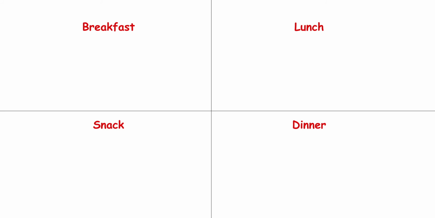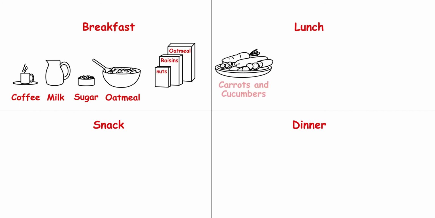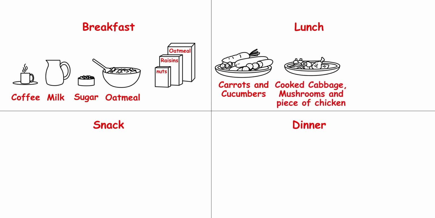For example, for breakfast, one could have coffee with or without milk and sugar, about 3 or 4 tablespoons of oatmeal or another cereal mixed with 1 tablespoon of raisins or another dried fruit, plus a tablespoon of nuts. For lunch, one could have a carrot and cucumber salad, a serving of cooked vegetables and a few stuffed mushrooms, a piece of chicken and a few slices of fruit along with a glass of water.